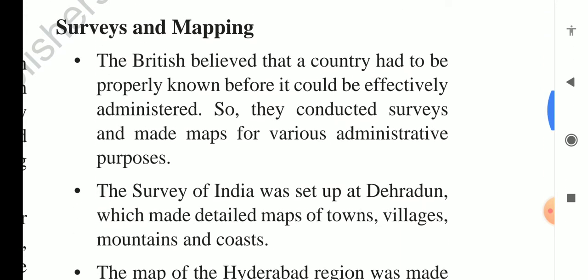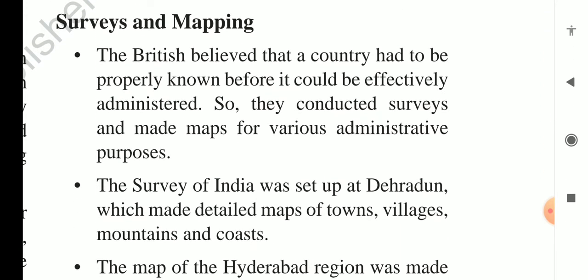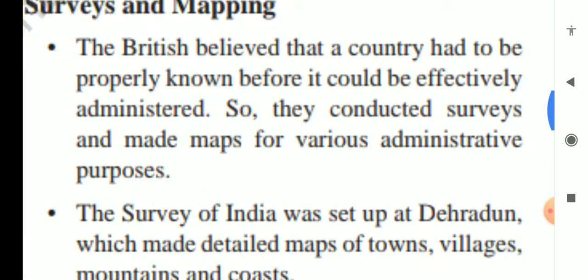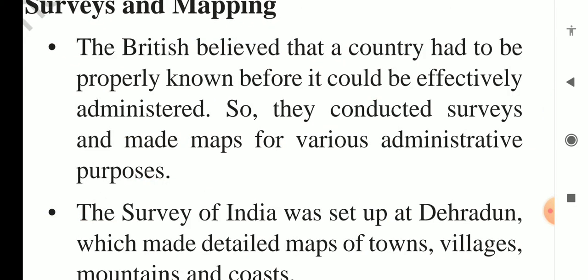Next is surveys and mapping. The British believed that a country had to be properly known before it could be effectively administered. So they conducted surveys and made maps for various administrative purposes. It was a very smart idea: if you want to control or rule a country, you need to know that country first.